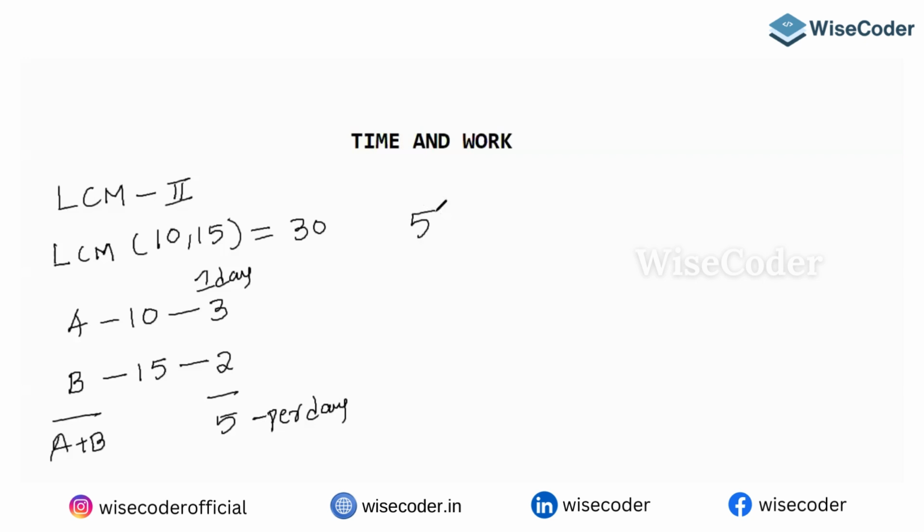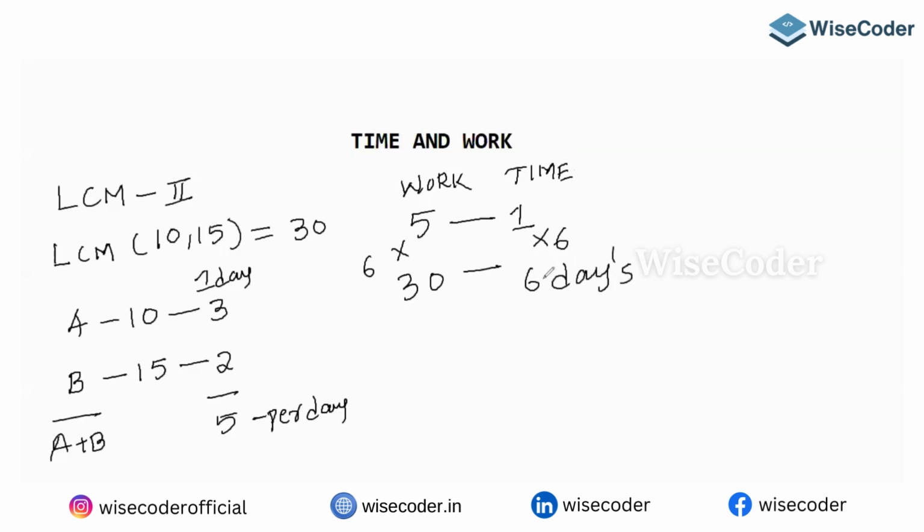To eat 5 chocolates, they are taking how many days? One day. So to eat 30 chocolates, they will take how many days? Into 6, here also into 6. So 6 ones are 6. So the answer is 6 days.